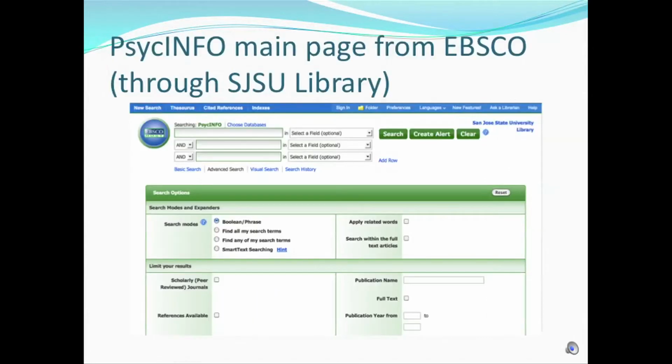This is the main page for PsycINFO through EBSCO. SGSU students can have access to the PsycINFO database through the SGSU library's website. If you click under databases, then psychology, then you'll see a link for PsycINFO, and it'll lead you to this page, hosted by EBSCO.